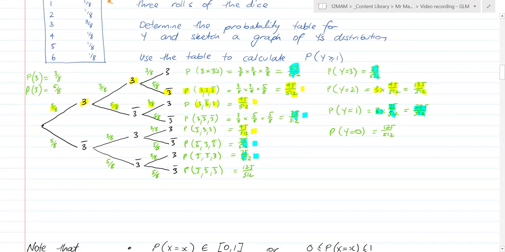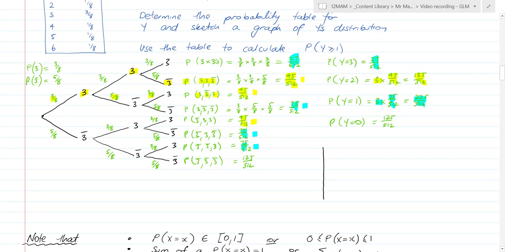Graphically, just really quickly, that will look like this. We can get 0, 1, 2, and 3. This is our y, and this is our probability of y. And so our probability of y has a maximum of 1, of course. And I can plot these. So 27 over 512, let's say I'm going up in approximately 50 over 512. So 27 is about here. 135 is about here. 225 is about here. And then 125 is about here.